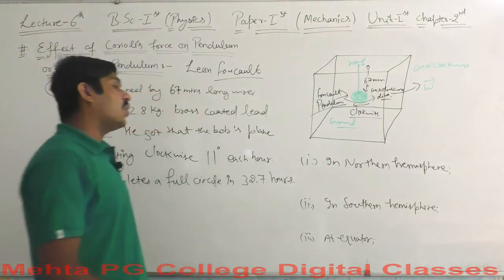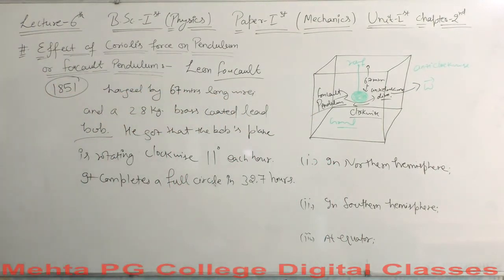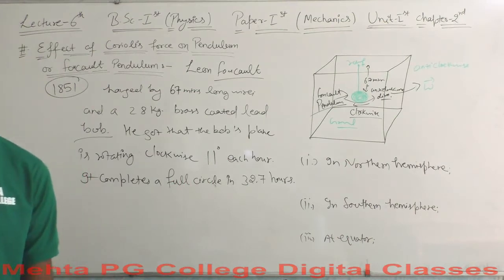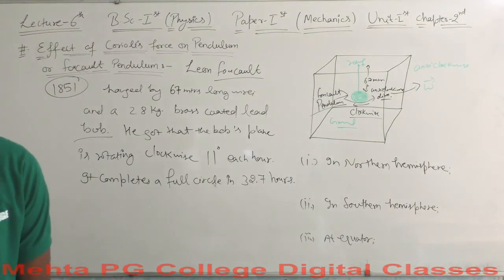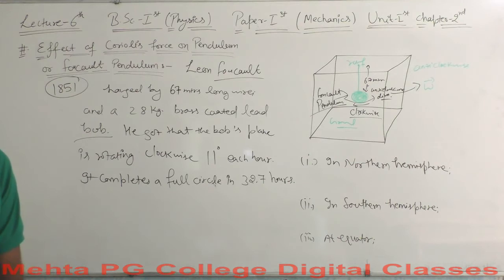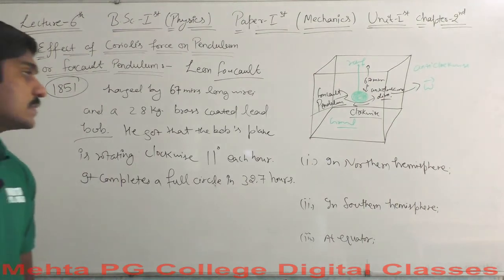So what happens in all these three conditions, if the Foucault pendulum is in the northern hemisphere, or in the southern hemisphere, or at the equator? Well, when this bob is placed in the northern hemisphere, then the Coriolis force will act from left to right, let's say from west to east, and in the southern hemisphere the thing is opposite.